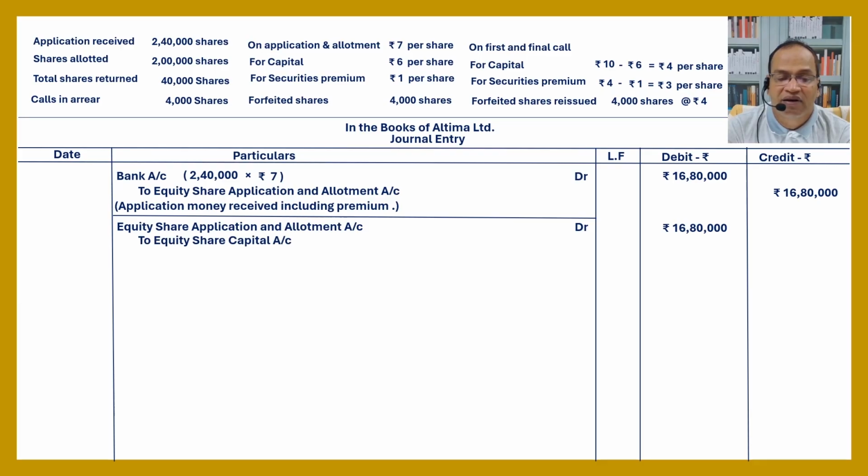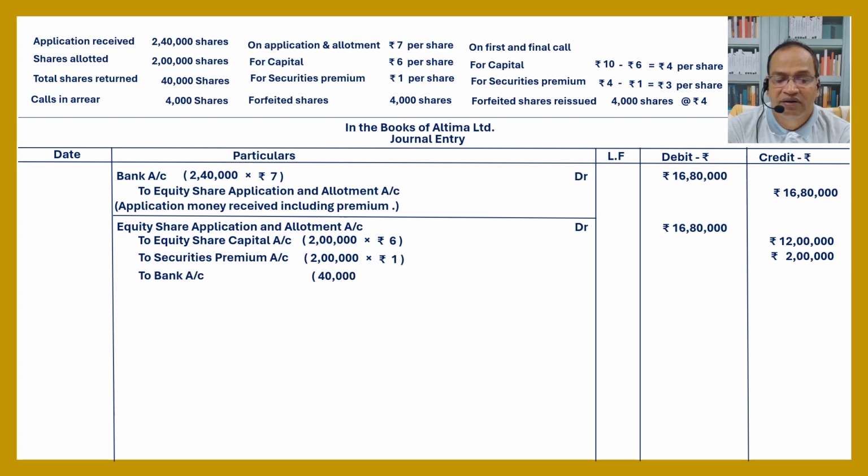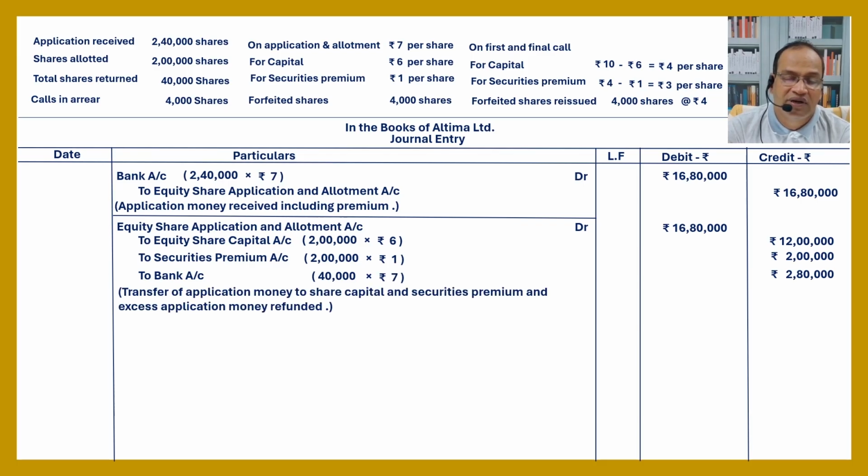To share capital, that is 2 lakh into 6, 12 lakh. To security premium, 2 lakh into 1, 2 lakh. To bank, excess shares are refunded, 40,000 into 7, that is 2,80,000. Transfer of application money to share capital and security premium, and excess application money returned or refunded.